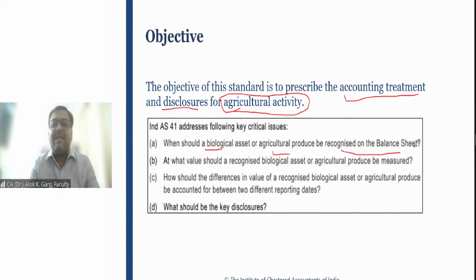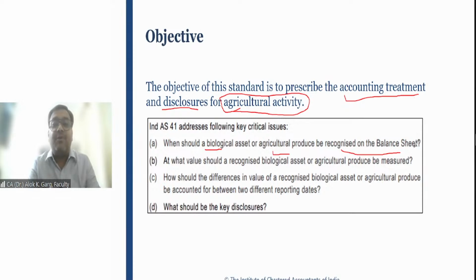Biological asset means a living animal or plant. So this standard, agricultural activity, deals with animals as well as plants, or I would say plants as well as animals, right? So what is my biological asset? The definition is: a biological asset is a living animal or plant, right?